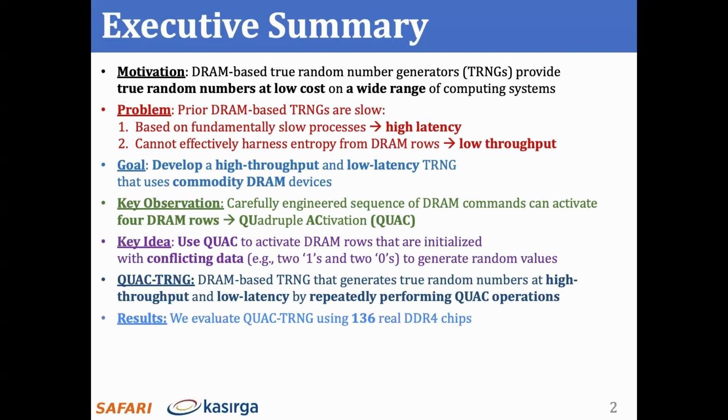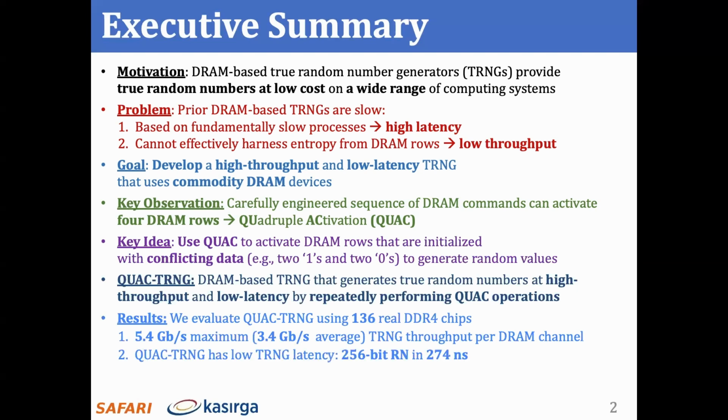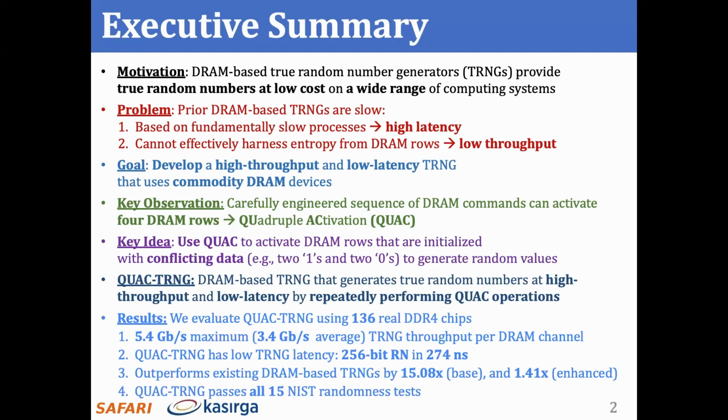We evaluate QUAC-TRNG's throughput and quality using 136 real DDR4 chips from 17 DDR4 modules. Our results show that QUAC-TRNG can achieve up to 5.4 gigabits per second throughput per DRAM channel, outperforming the state-of-the-art by 15 times for base and 1.4 times for throughput-optimized configurations. We show that QUAC-TRNG generates true random numbers with low latency. We use the standard randomness tests developed by the National Institute of Standards and Technology to measure the quality of QUAC-TRNG, and we show that QUAC-TRNG is a high-quality true random number generator.